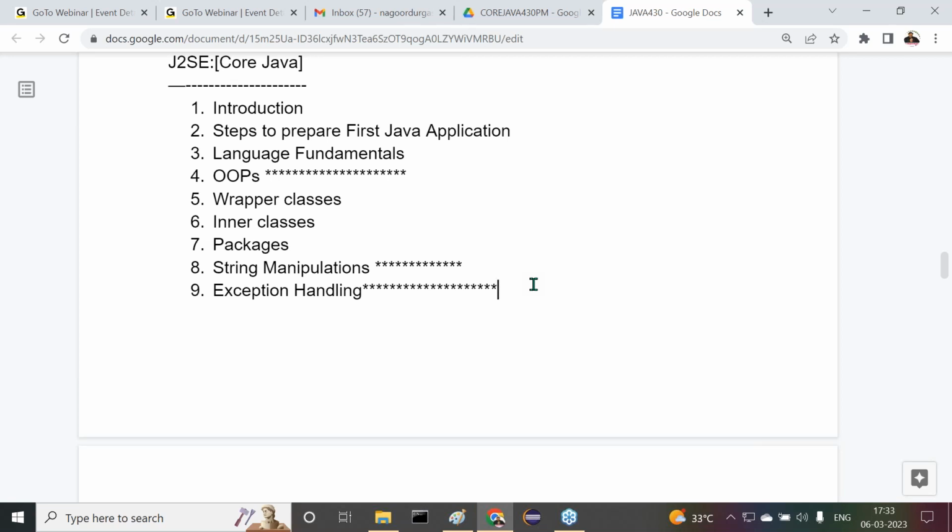For example, suppose there is an error at runtime in the program. My question is, one file is available, some student.txt file. From this, I'm trying to read the data by using some reader. Unfortunately, if this file is missing, but my reader is still reading the data, it is an unexpected situation or not? So this unexpected situation is nothing but an exception. The name of this exception is FileNotFoundException.